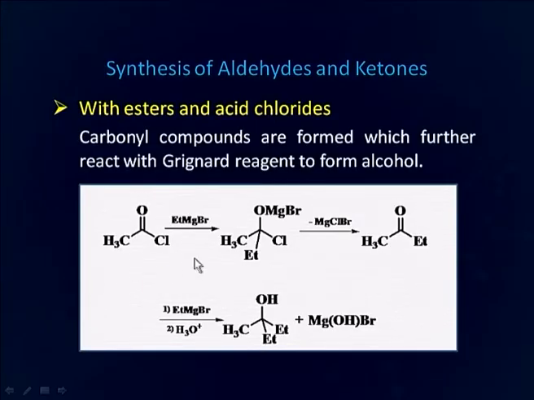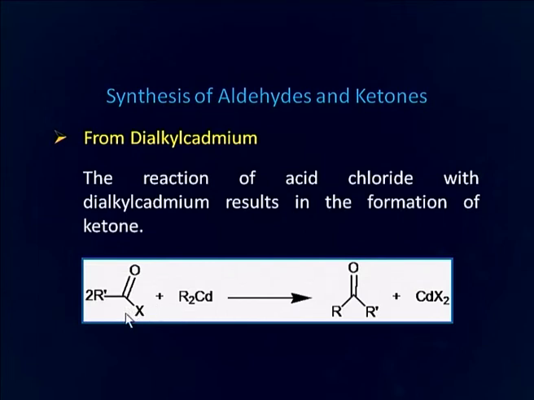Grignard reagent reacts with ester and acid chloride to form alcohol. Here you can see that it is an acid chloride that undergoes reaction with Grignard reagent. First there is formation of ketone, but the reaction does not stop here and results in the formation of a tertiary alcohol. But when we carry out the reaction of acid chloride with dialkyl cadmium, then there is formation of ketone. You can see here that the same acid chloride reacts with this organocadmium compound, and there is formation of ketone. There is no further formation of tertiary alcohol as we have seen in case of Grignard reagent.